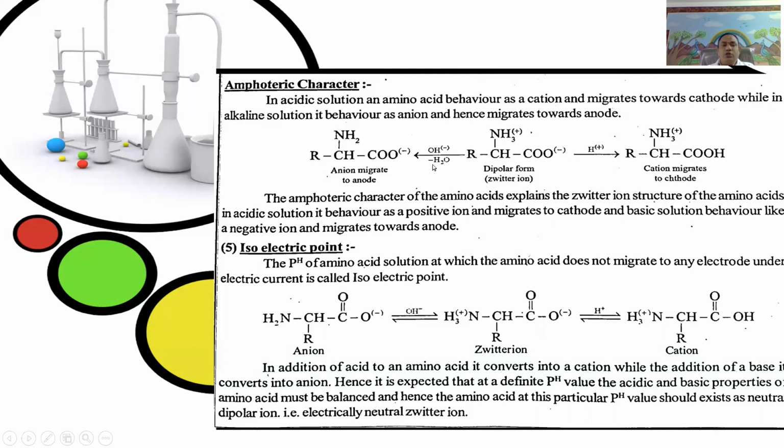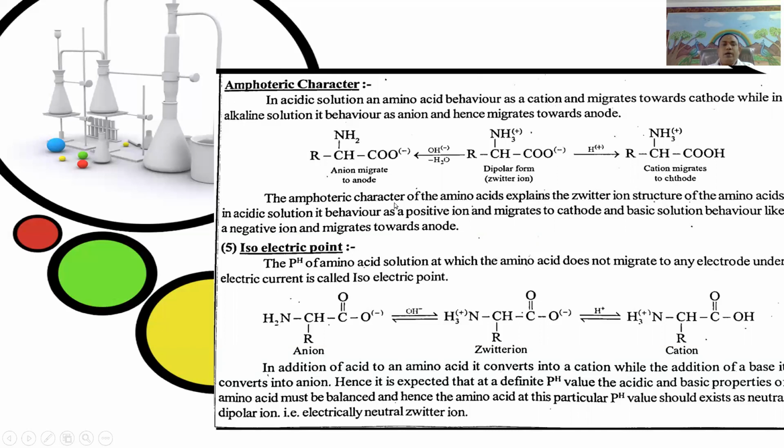While in alkaline solution, it behaves as anion. Means by the addition of alkali to the Zwitter ion, the basic nature ammonium group is neutralized to give anion RCHNH2COO-, and hence migrates towards the anode.